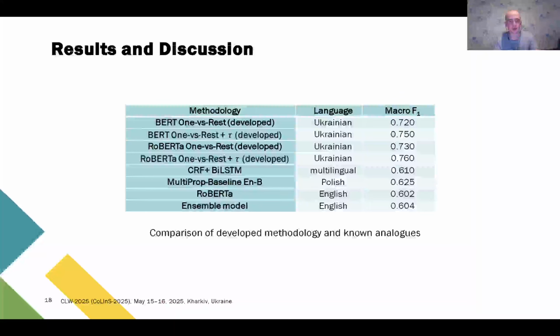Compared to known analogs, this approach allows us to obtain high estimates. A comparison of the approaches with the proposed one is given in the table you can see on the screen. One versus rest with the adaptive threshold improves classification accuracy, especially F1 macro. RoBERTa outperforms BERT with better generalization and stability. Strong performance for whataboutism, FUD, and glittering generalities. Loaded language shows poor generalization due to data limitations and variability. The method is limited to Ukrainian, only 10 techniques, and text files up to 7,514 bytes.